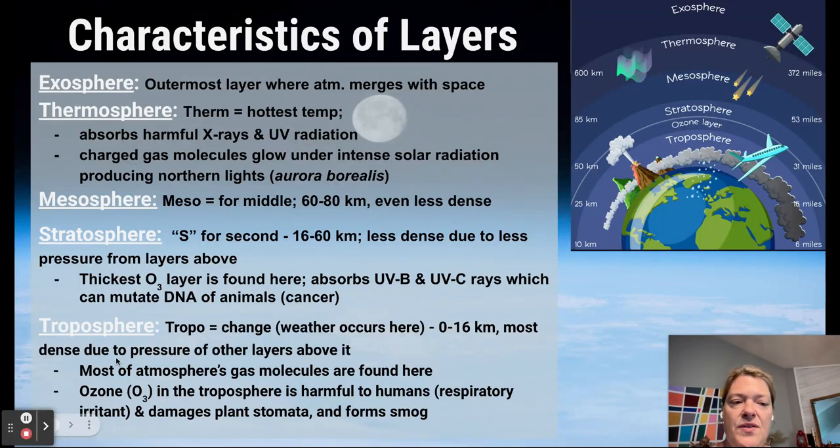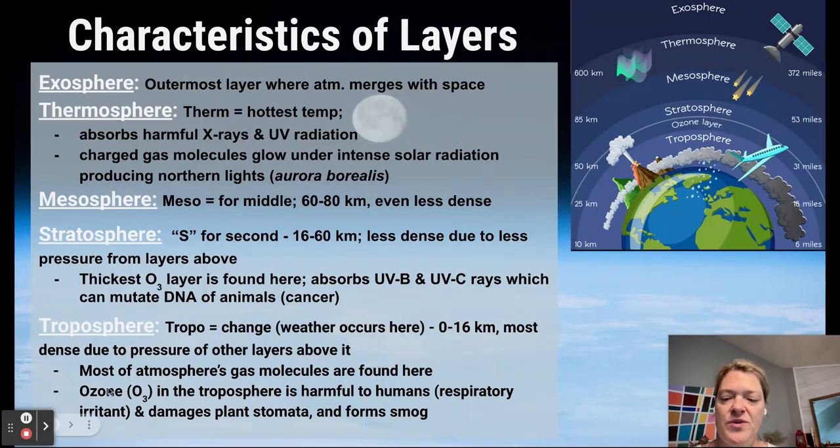And then the layer that is right next, like where we live, basically, is the troposphere. And so this is where our weather occurs. It's the most dense. These are things, what I'm kind of saying right now is what you need to know. The weather occurs here. It's the most dense. Most of the atmosphere's gas molecules are found here, and the ozone.